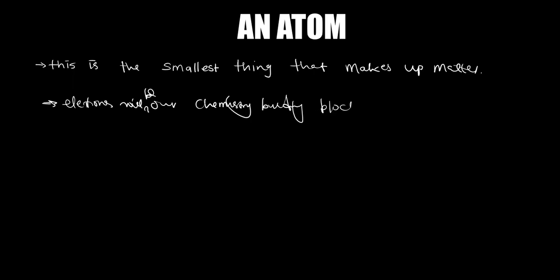Since this is the building block of our chemistry, we need to know more about these electrons. So scientists started studying these electrons. That was in 1897 when scientists started studying. Then later on in 1924, yeah, that was in 1924.